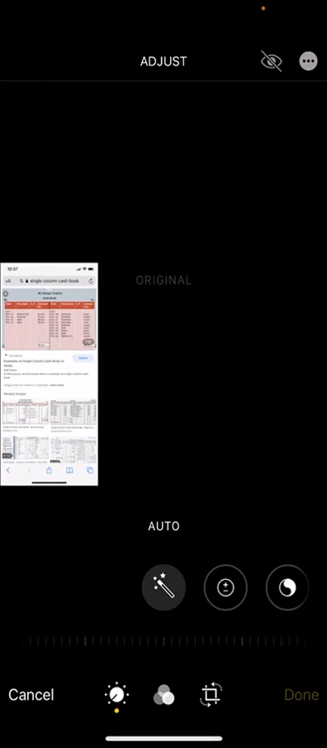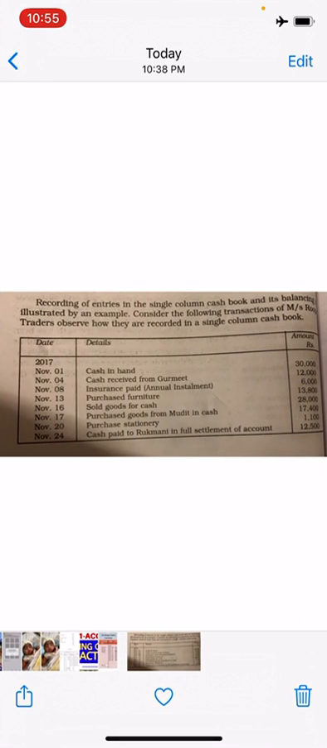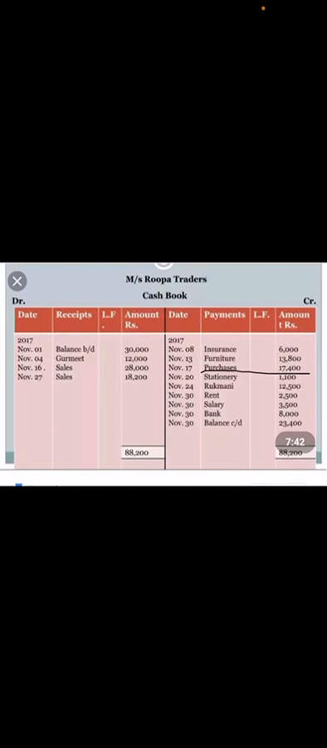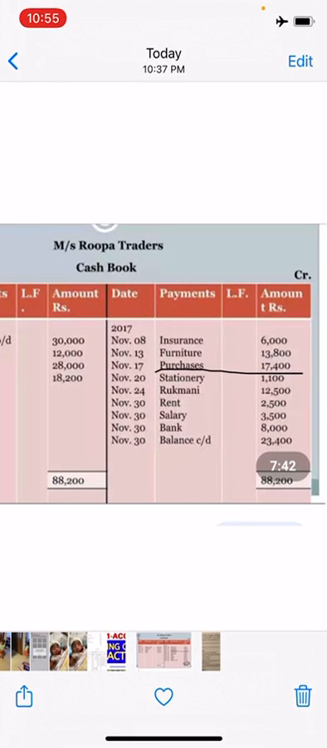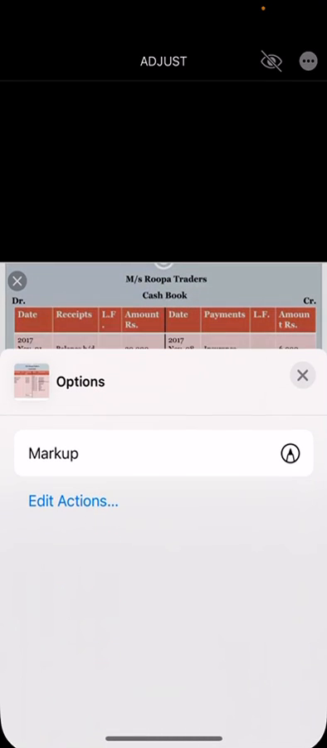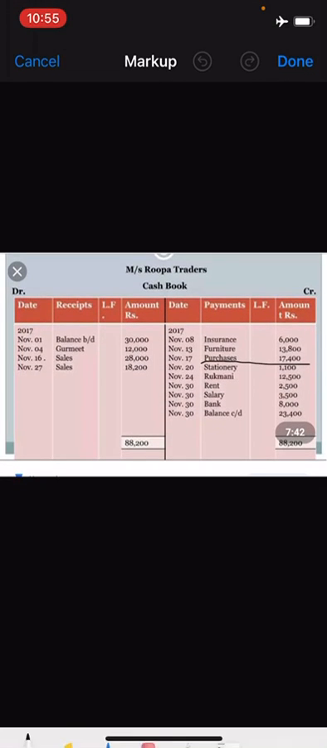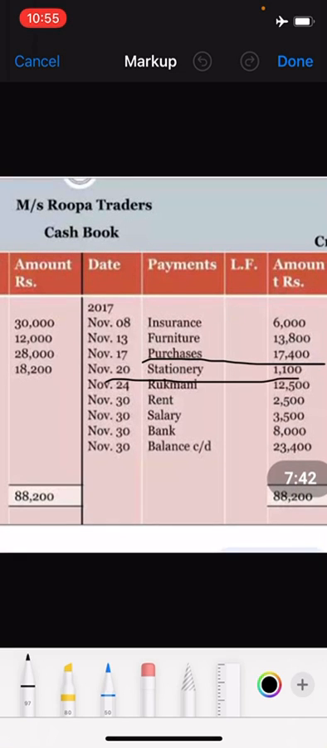Then purchased stationery. So purchased stationery, what is your journal entry? Stationery is an asset. That asset is increasing and cash account is decreasing. Correct. So stationery account debited to cash account. So your cash account is credited. So on the credit side of your cash book, you have to write stationery account. You have to enter stationery account. You can see here stationery.